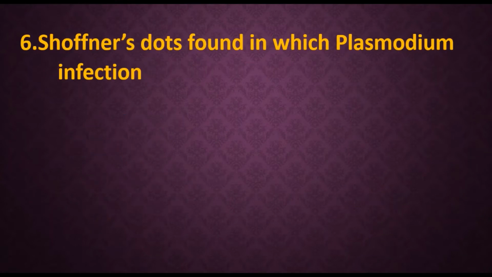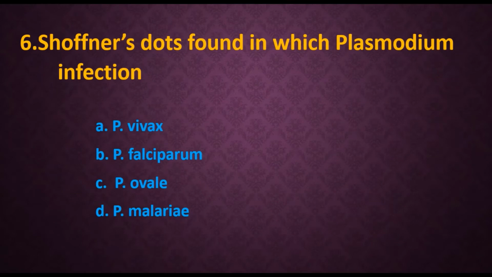Sixth question. Schaffner's dots are found in which Plasmodium infection? There are different species responsible for causing malaria infection. So which species is going to be responsible for having this Schaffner's dot? Let's see: Plasmodium vivax, Plasmodium falciparum, Plasmodium ovale, Plasmodium malariae. The option is Plasmodium vivax.